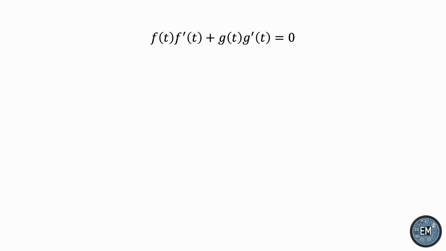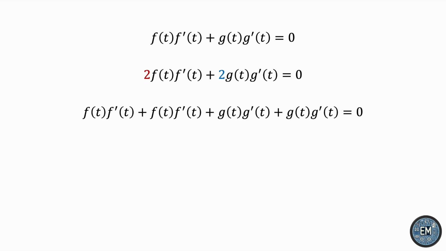Fortunately, the right-hand side is 0, so we have more leeway in terms of multiplying both sides or dividing both sides by a constant. If we multiply both sides by 2, notice that we can spell out the individual terms like this. The first two terms would actually be the derivative of f times f because it would be the product rule in action. f times f prime plus f times f prime. You can think of f and f as two functions, and then it's clear to see how this is an application of the product rule.